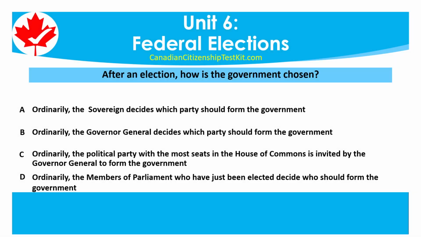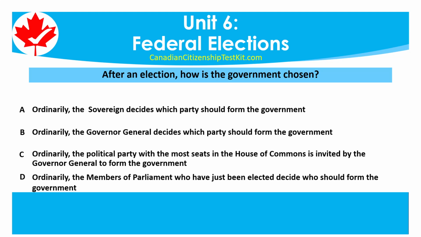After an election, how is the government chosen? A. Ordinarily, the sovereign decides which party should form the government. B. Ordinarily, the Governor-General decides which party should form the government. C. Ordinarily, the political party with the most seats in the House of Commons is invited by the Governor-General to form the government.